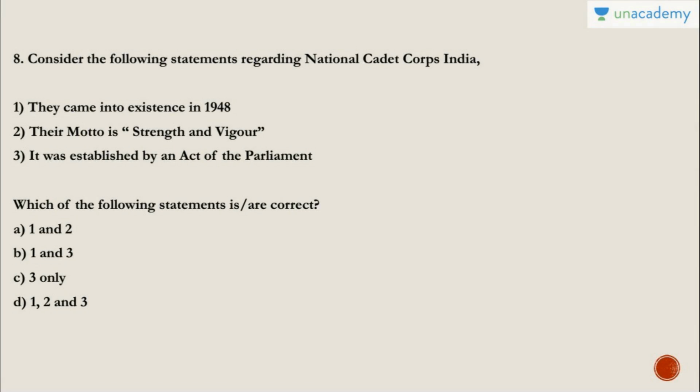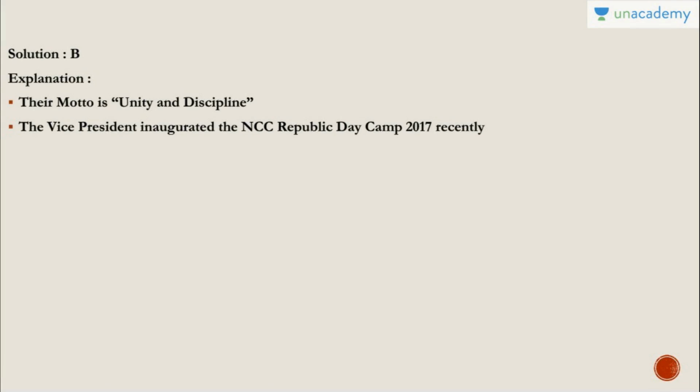Question number 8. Consider the following statements regarding the National Cadet Corps of India. They came into existence in 1948. So this is correct. Their motto is strength and vigor. No, their motto is unity. And the third statement is it was established by an act of parliament. So yes, it is absolutely correct. So answer is B, that is 1 and 3. Why is it in the news? Because the Vice President inaugurated the NCC Republic Day Camp 2017 recently.